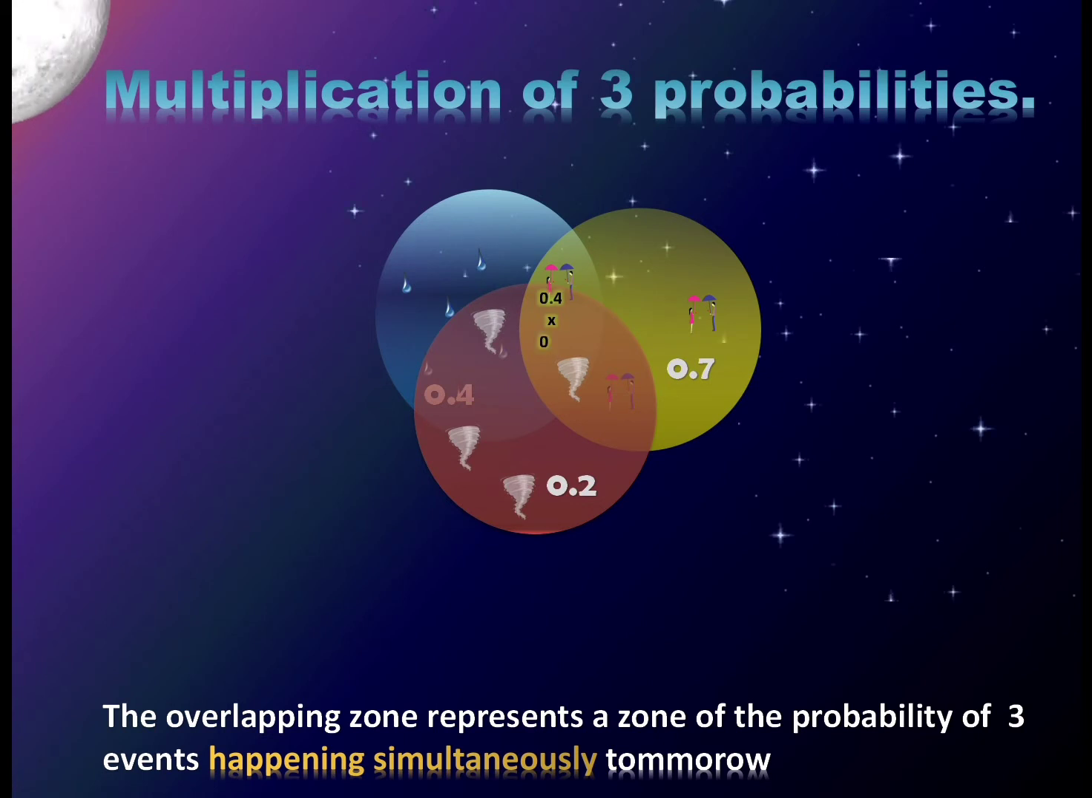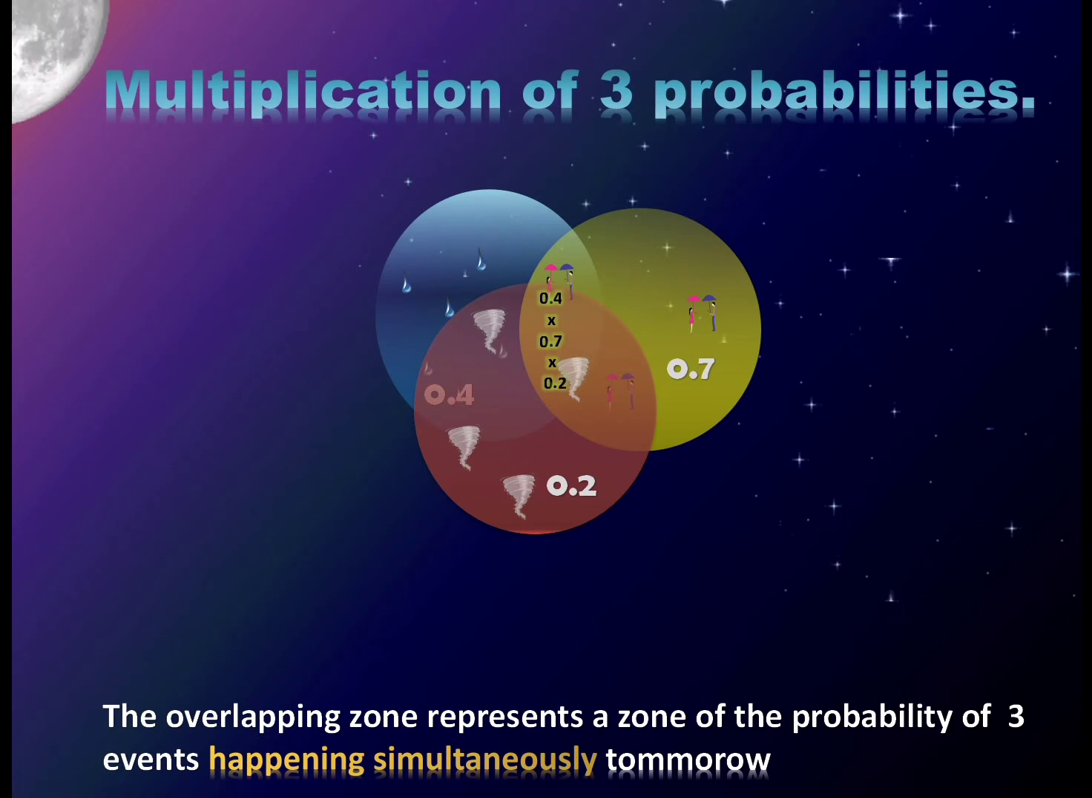Now, the possibility of these three happening, for that to find out, you have to multiply 0.4 into 0.7 into 0.2. Whatever the answer, that would be the overlapping region, that is the probability of all these three happening together.